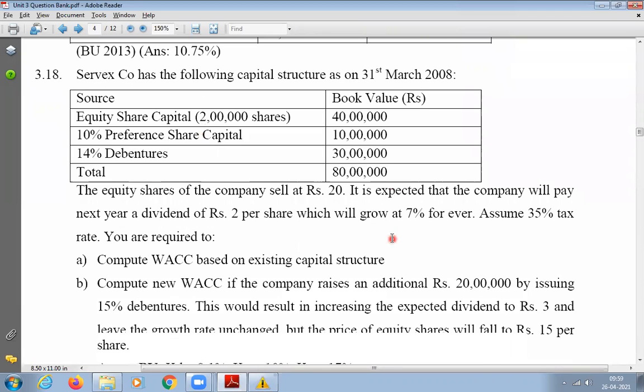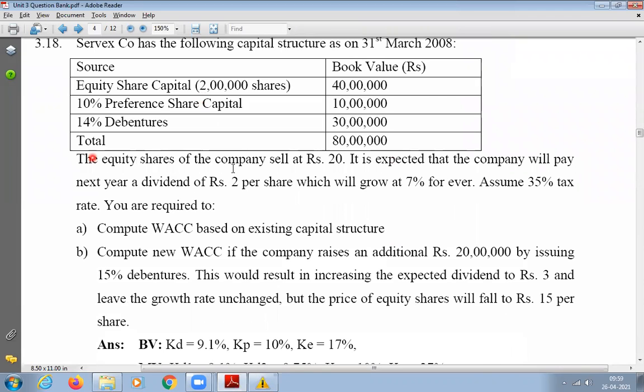Got it? And then the equity share of the company sells at 20 rupees. It is expected that the company will pay next year a dividend of rupees 2 per share, which will grow at 7% forever. Assume a 35% tax rate. You are required to compute WACC based on the existing capital structure. This is our first question. We have to calculate based on the existing capital structure.